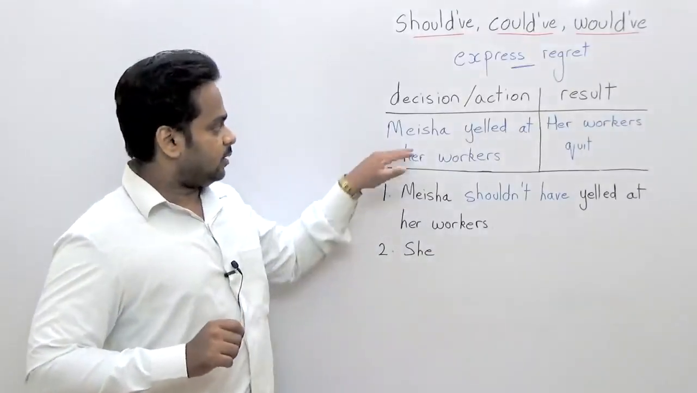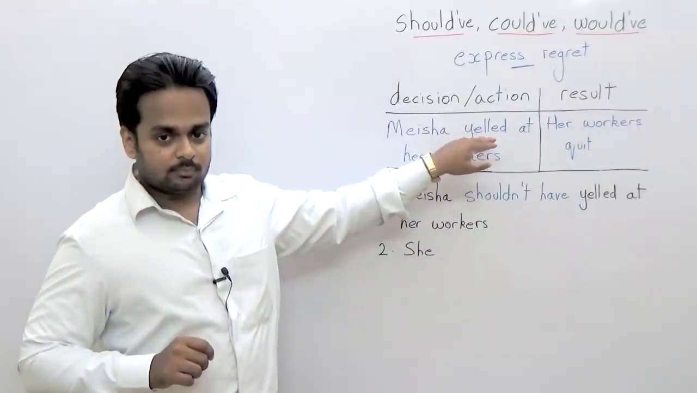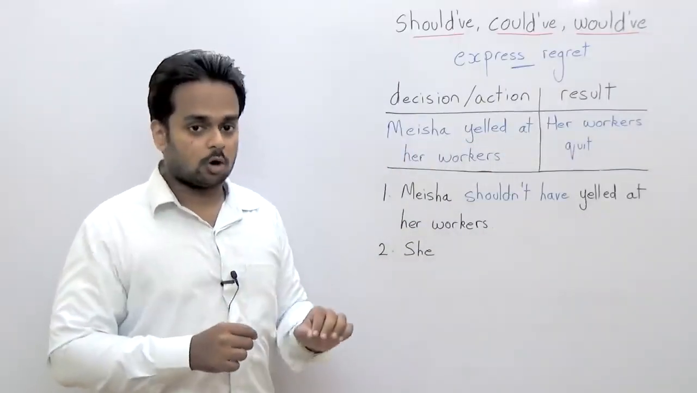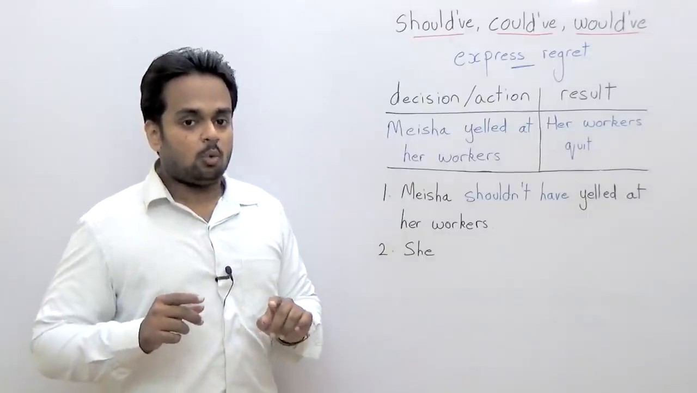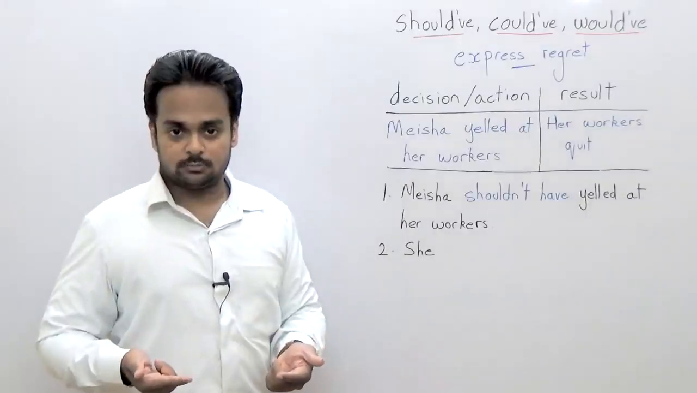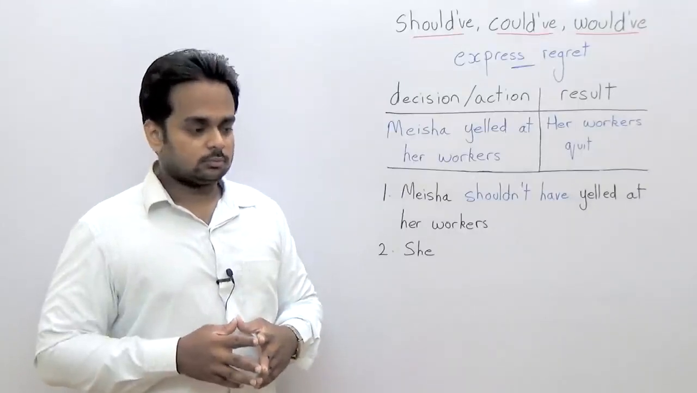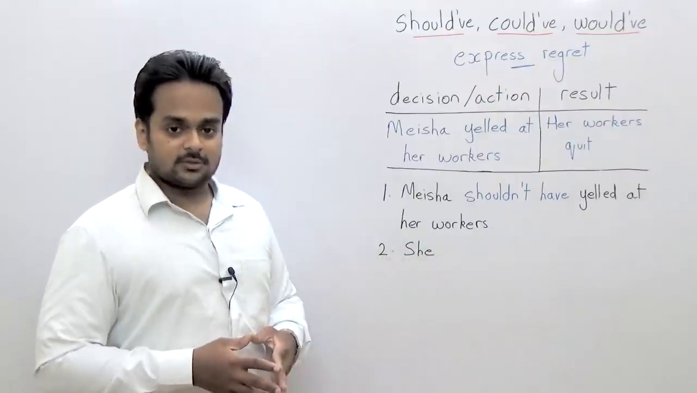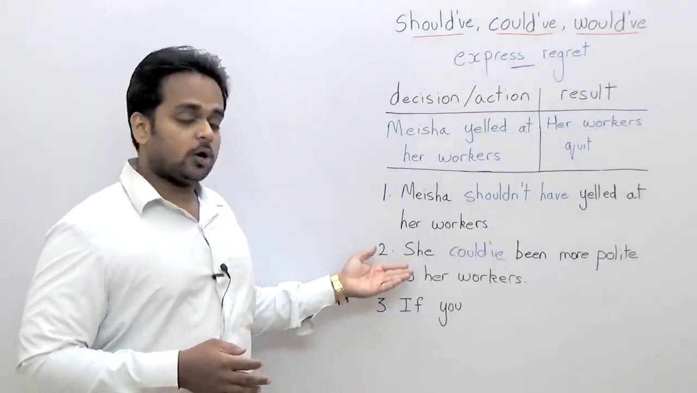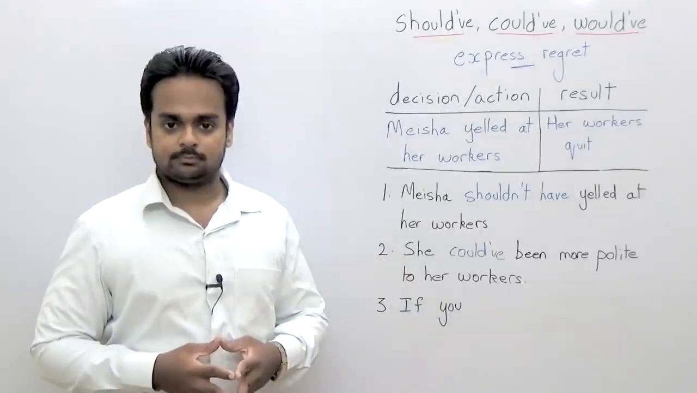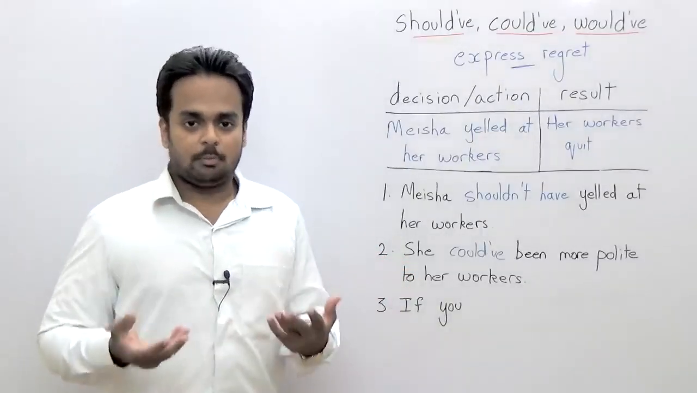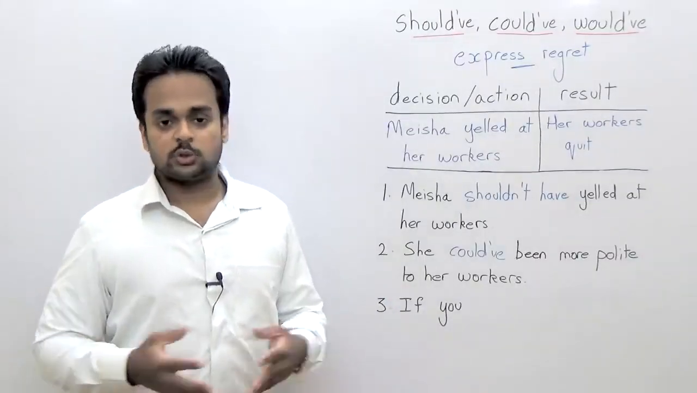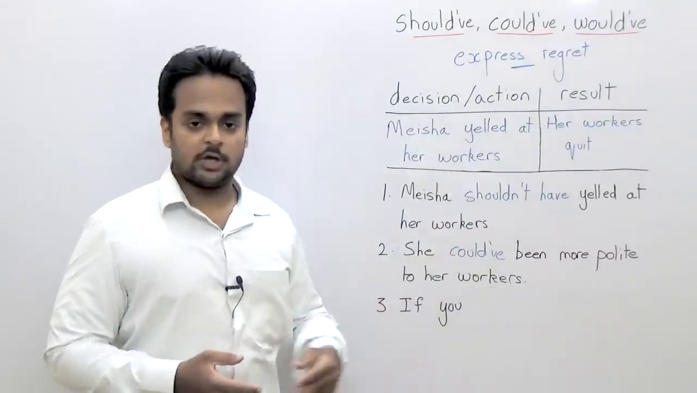Well, here, because we're talking about Misha yelled, think about it this way. Misha was rude to her workers. That means Misha was not polite to the workers. Does that give you a clue? What can you say with could have over here? Let's look at the answer. All right, here it is. She could have been more polite to her workers. What this sentence says is she had the opportunity. It was possible to be more polite to her workers, but she was not polite. She was yelling and screaming, and they all quit.